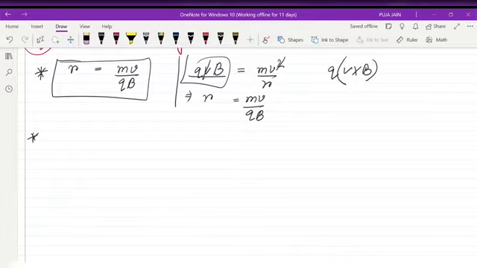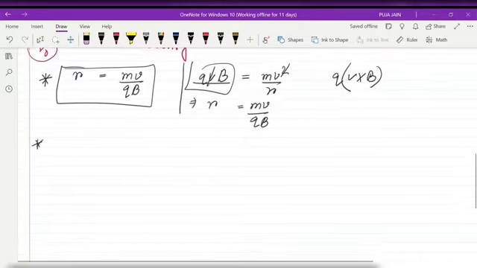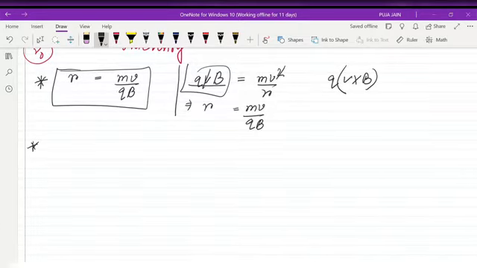In your MCQ, some question can come where they ask you what is the radius of the orbit. Remember one thing: if in the question they have mentioned that the angle between the velocity vector and the magnetic field B is 90 degree, then and only then you can use this formula. If it's not 90 degree, we know Lorentz force is qv cross B, right? So if this is 90 degree, then this will be qvB.